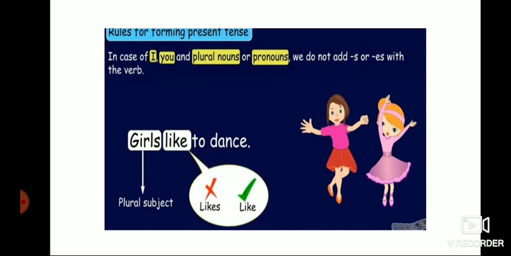So remember, children, for habits, regular events, current situations, general truths, and daily routine work, you have to use present tense. For singular, you have to add s or es with the verb. If the subject is singular, you have to add s or es with the verb. If the subject is plural, you should not add s or es with the verb. You should just write only the present verb.